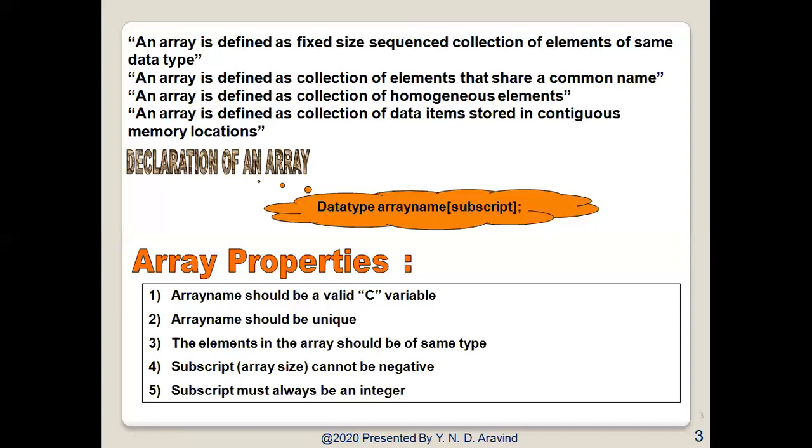Let us see some of the properties of an array. Array name should be a valid C variable. Array name should be unique. Subscript array size cannot be negative. Subscript must always be an integer.